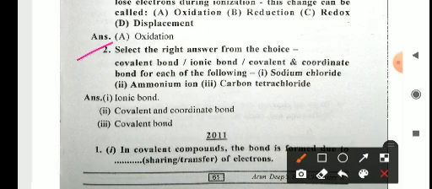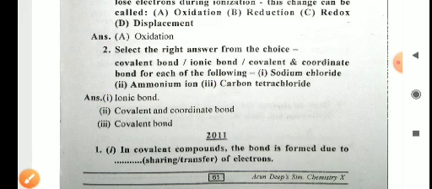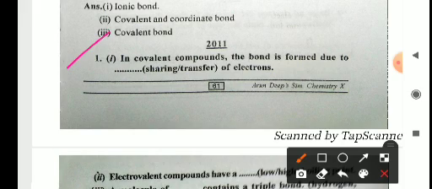Select the right answer from the given choices: covalent bond, ionic bond, covalent and coordinate bond, for each of the following: sodium chloride, ammonium ion and carbon tetrachloride. So in sodium chloride we know that an ionic bond is present, in the ammonium ion both covalent and coordinate bonds will be present, and in carbon tetrachloride, as we have seen before, only covalent bonds are present. Now come to the questions of 2011.